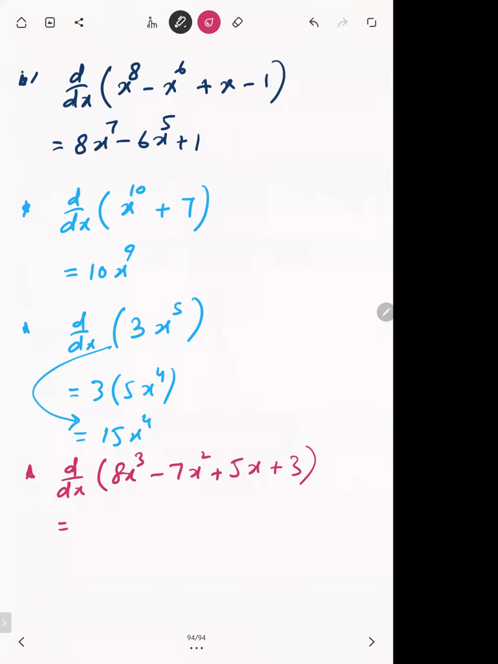The differentiation of 8x^3: 8 will stay as it is. That cube will become the coefficient and will get multiplied with 8. So directly you can write 8 times 3 is 24x^2. And 7 with 2 will be 14x. What's the differentiation of 5x? We know the differentiation of x is 1. So 5 times 1 is 5. So the differentiation of 5x is only 5. And the differentiation of 3 is 0, which I'm not writing here.